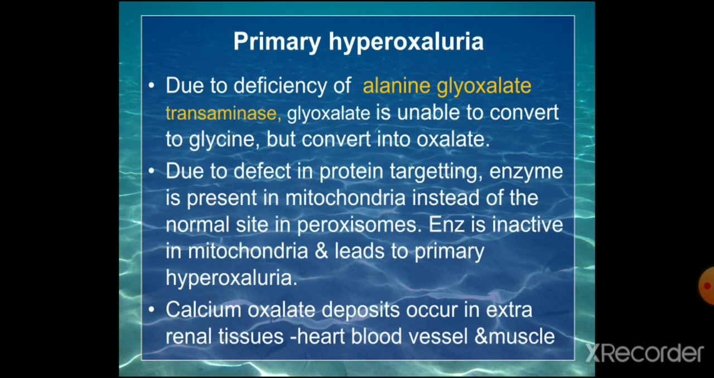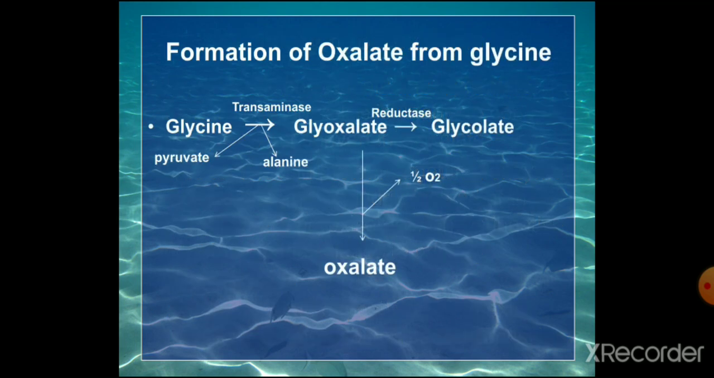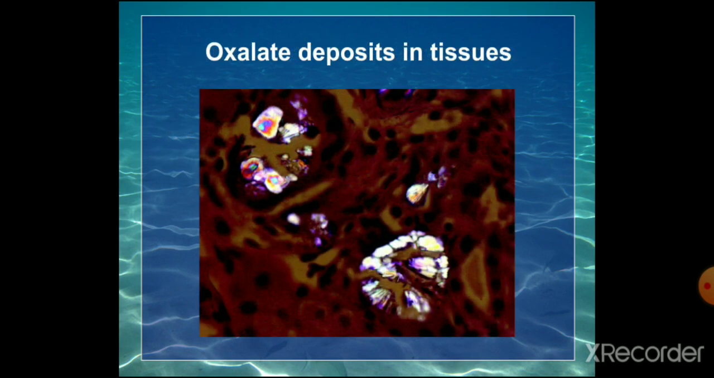In extrarenal tissues also there will be deposition of calcium oxalate crystals, seen in the heart, blood vessels and muscles. So this is the picture where you can see glyoxylate going to oxalate instead of going back to glycine. This is the alanine glyoxylate aminotransferase enzyme which is reaching the mitochondria instead of going to the peroxisome, due to the protein targeting defect. Oxalate is deposited in various tissues.